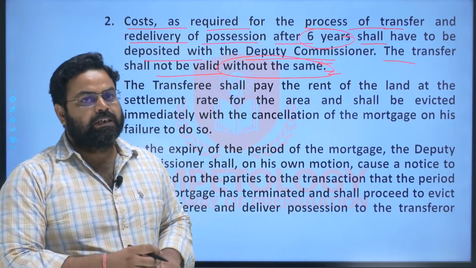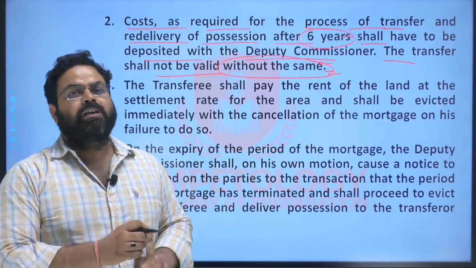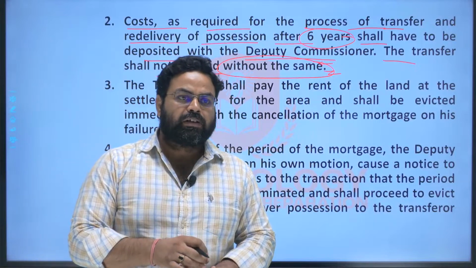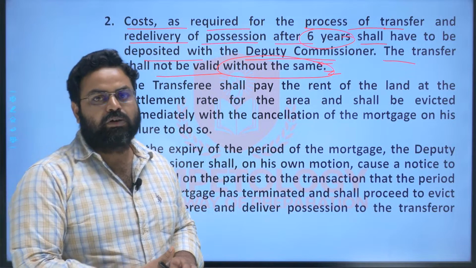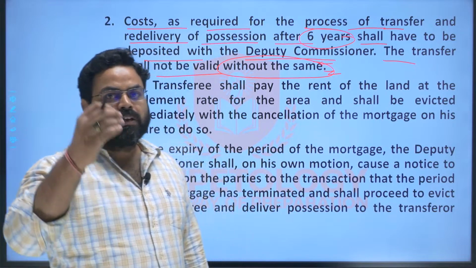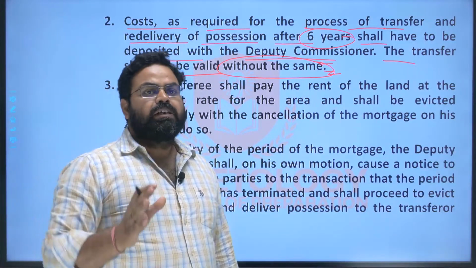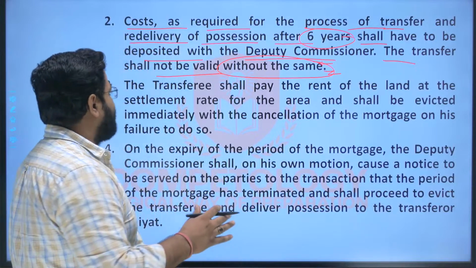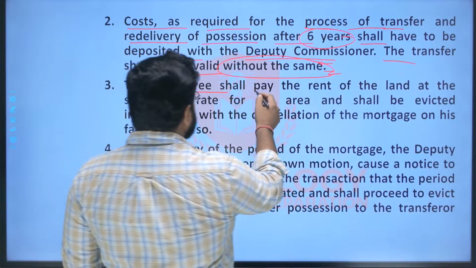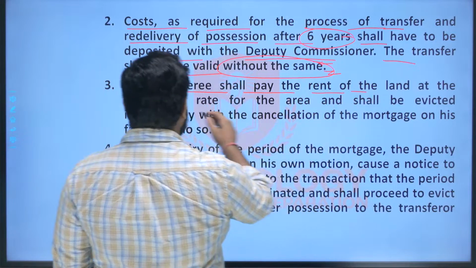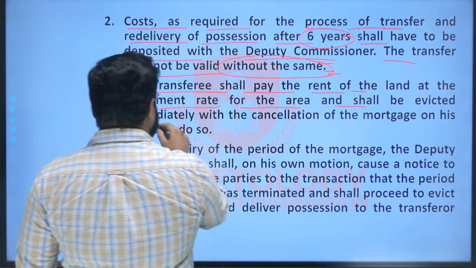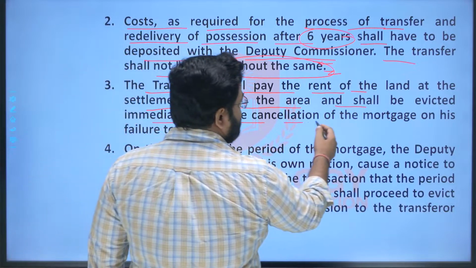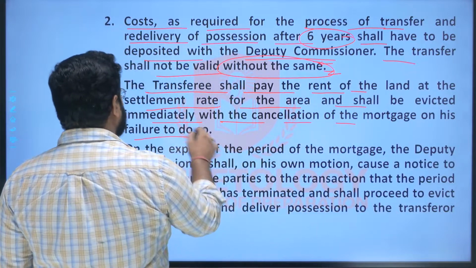So for that matter, all these costs that will be incurred after the expiry of the period of the Bhagat Bandha mortgage to reinstate back the land to the original owner will be deposited with the DC in advance, then only it will be valid. The transferee shall pay the rent of the land at the settlement rate for the area and shall be evicted immediately with the cancellation of the mortgage on his failure to do so.